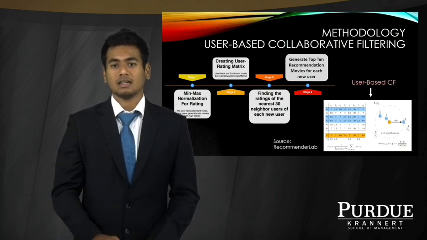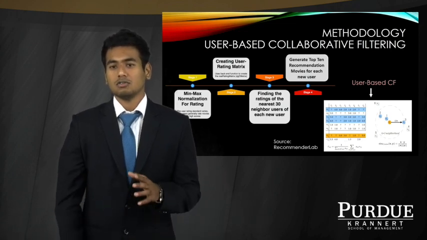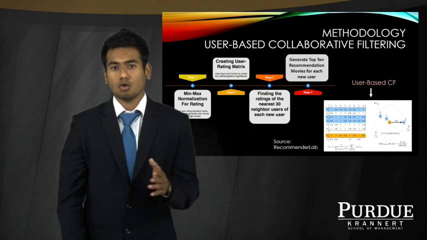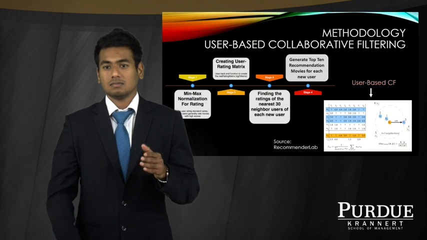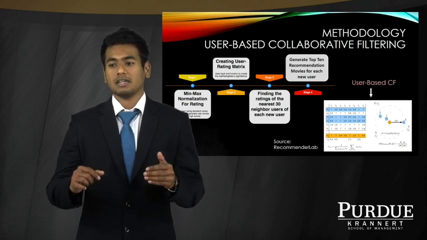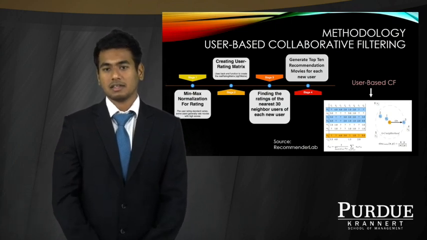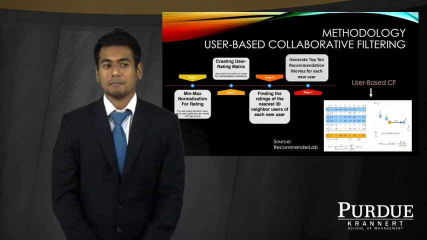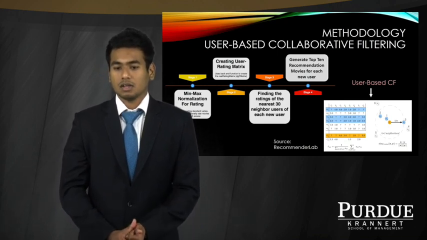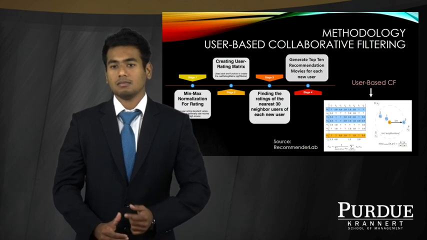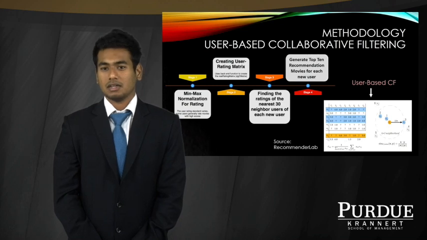Next, we go ahead and create a user rating matrix. As you can see on the screen, that shows a user rating matrix where users are the rows and the items, or movies in this case, are the columns. Each row and column shows what rating that user has given to that movie. And you might see a lot of question marks right there. Those question marks mean that that particular user has not watched that movie yet, so he has not rated that movie. So with that, the orange user is our active user for which we will be finding movie recommendations.